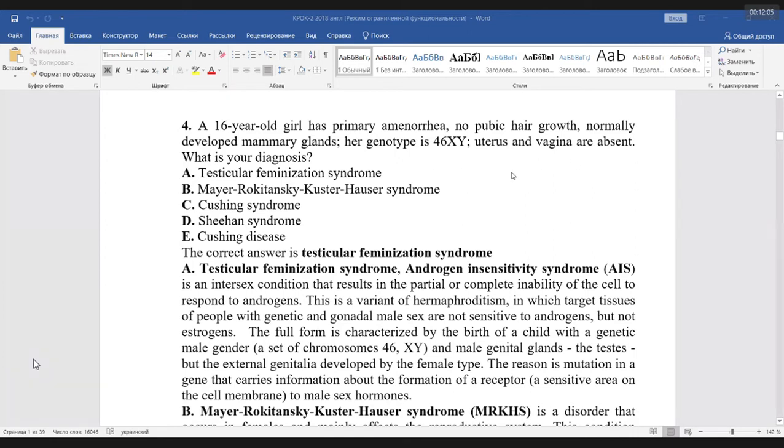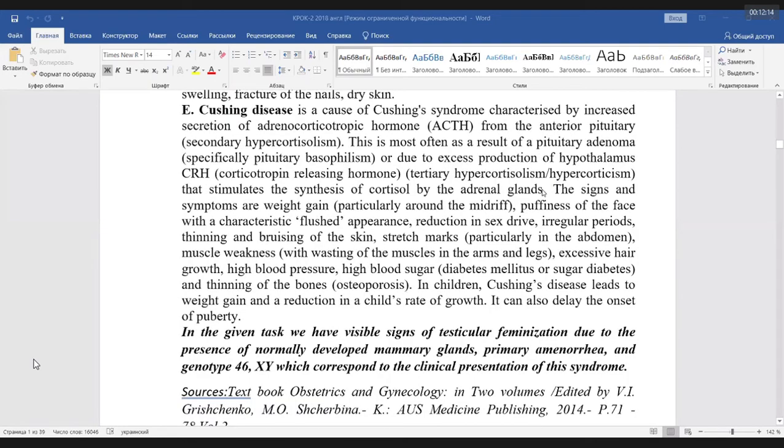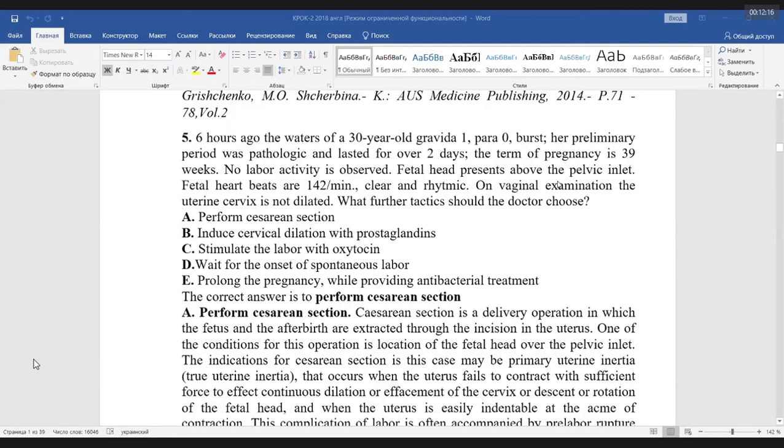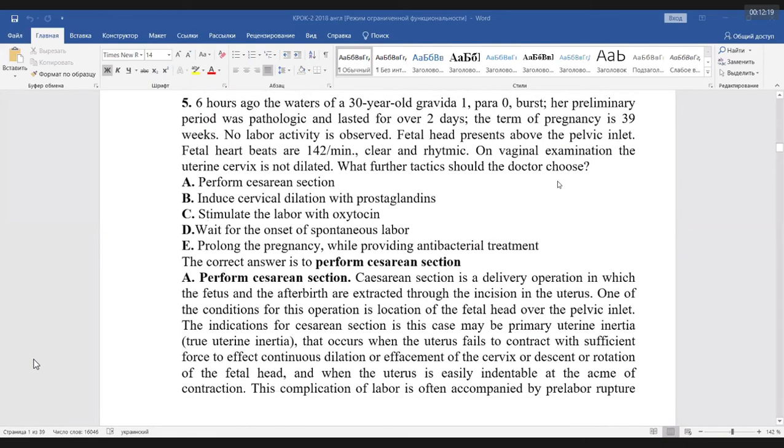Yes, it is testicular feminization syndrome. These testes can occur in the labia majora, and it is very difficult to say from the sex whether it is a woman or a man.